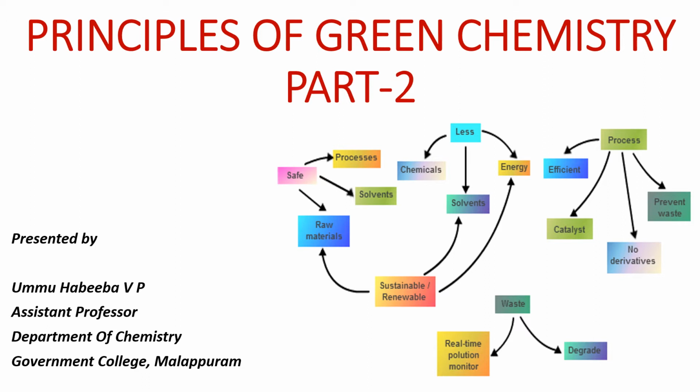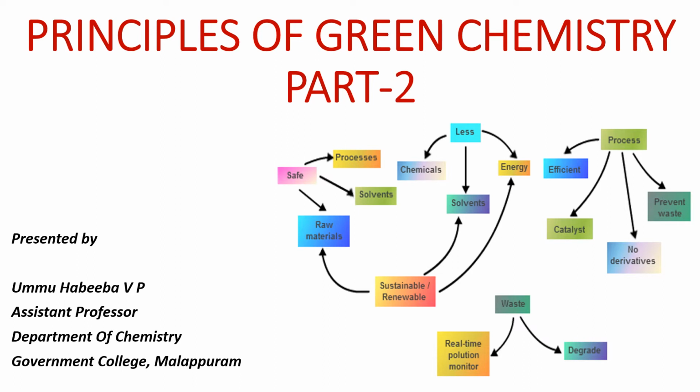Green chemistry reduces pollution at its source by minimizing or eliminating the hazards of chemical feedstocks, reagents, solvents, and products. Green chemistry is based on 12 principles. These principles demonstrate the breadth of the concept of green chemistry. We have already discussed three principles of green chemistry in the last class. They are waste prevention rather than remediation, then the second one is percent atom economy, and the third one is design of less hazardous chemical synthesis.